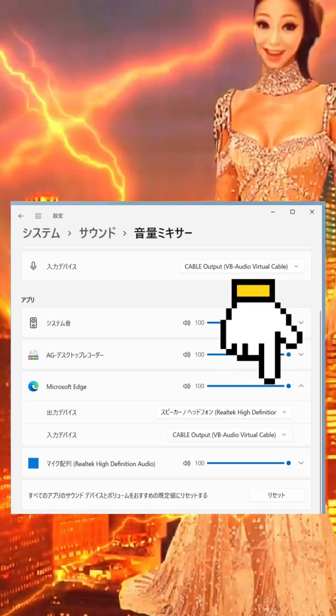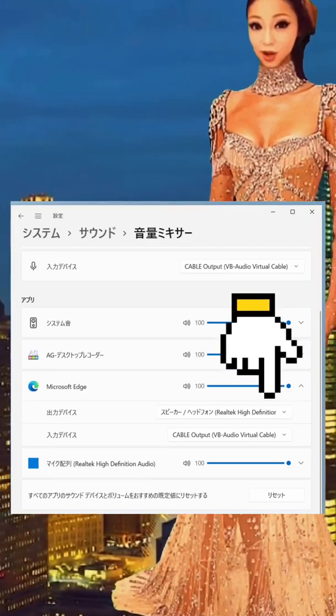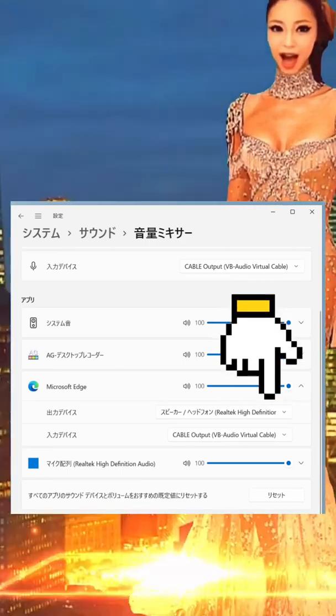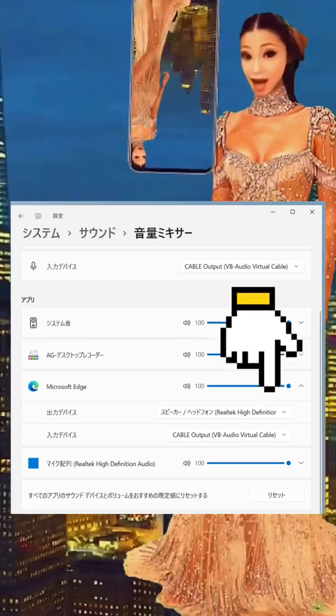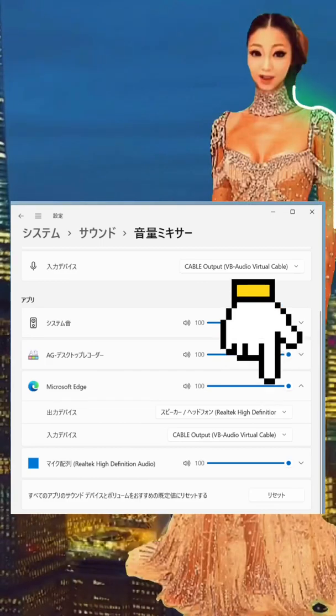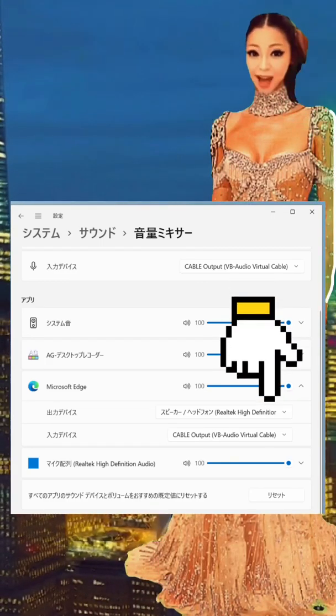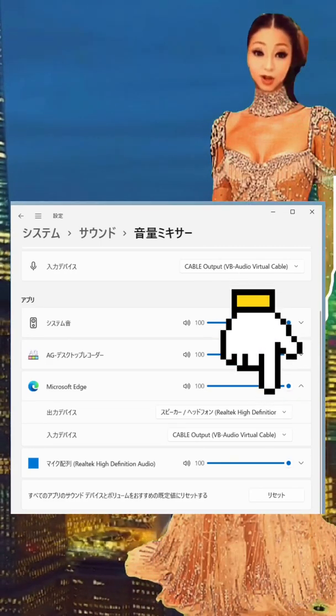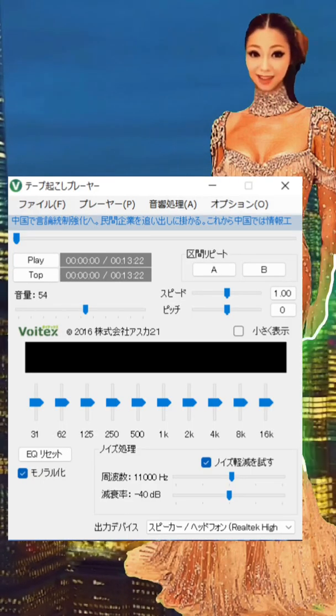So when you want to transcribe silently, instead of Edge, it is better to play it with the dedicated video playback software, transcription software. Other than the dedicated software, if you set the output device to a Realtek device, you can hear the sound. I recommend Transcription Player as a transcription software.